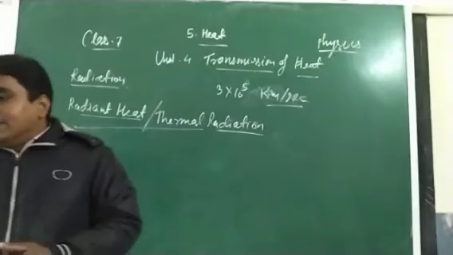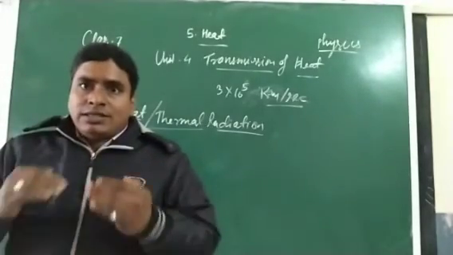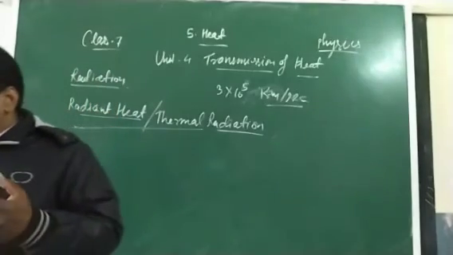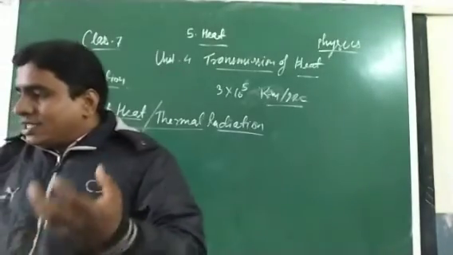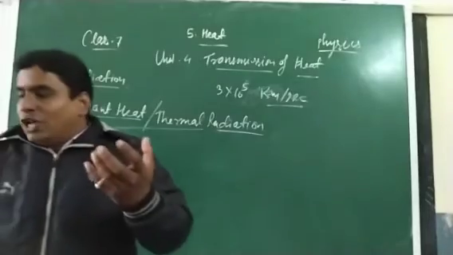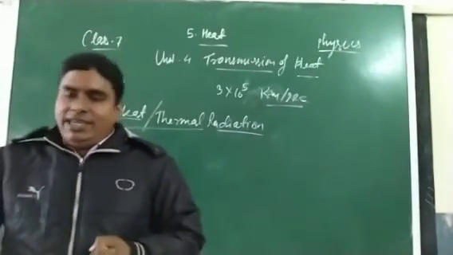Okay? So examples also we can see in our daily life. The first one, we wear white or light colored cloth in summer. Why? Because white bodies are poor absorber and good reflector of the radiant heat.